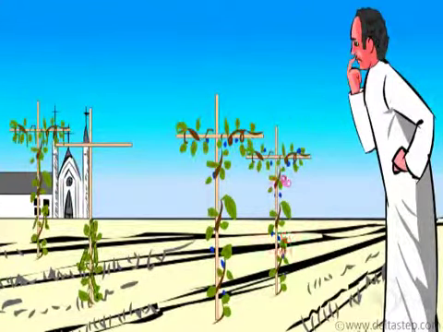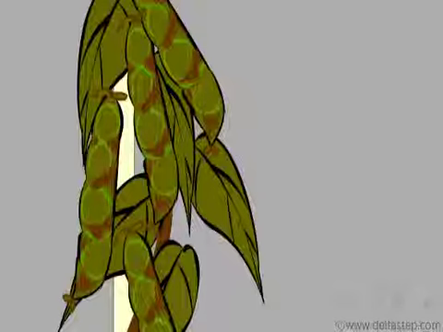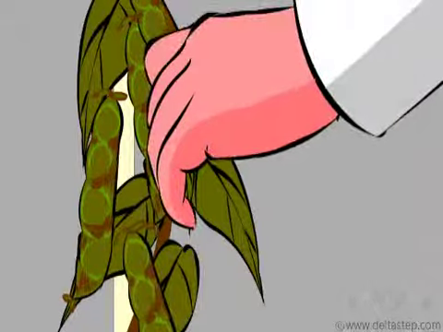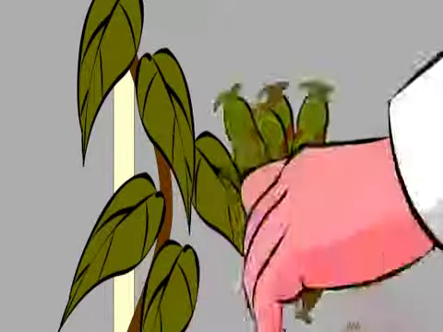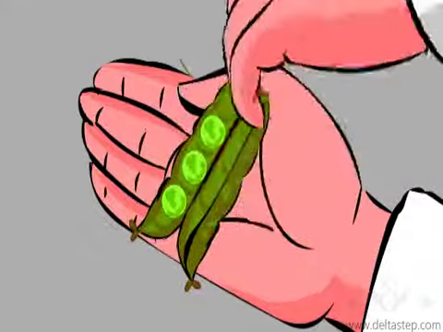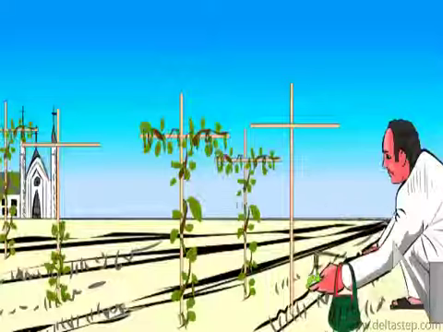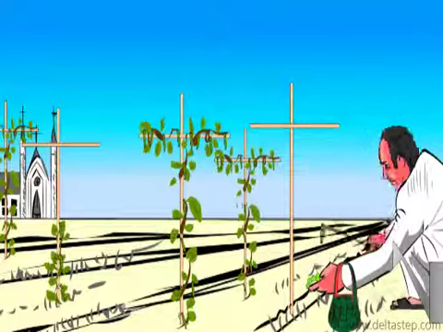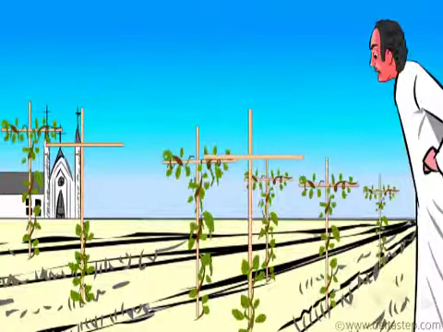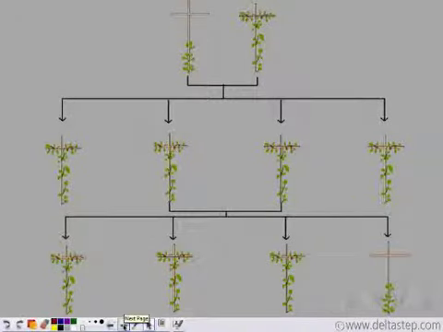Now he allowed cross-pollination between these two tall varieties. Now the plants yielded fruits. So Mendel plucked all the fruits, extracted the seeds, and sowed them again. He wanted to see if parental characteristics are reverted. Yes, he saw that the majority of the plants are of the tall variety and few of the plants are of the dwarf variety. So this is the summary of the entire Mendel's experiment.